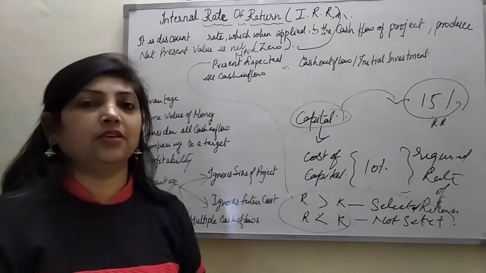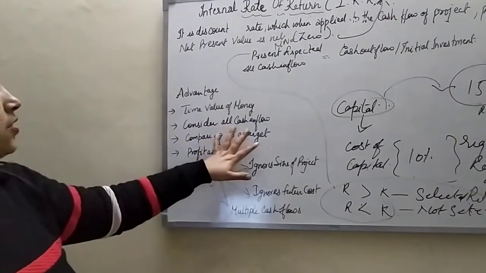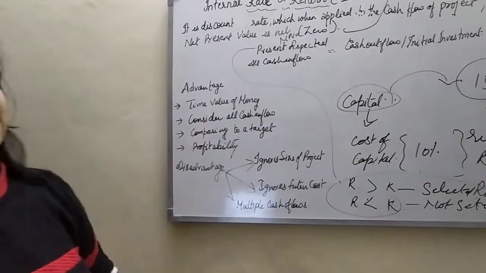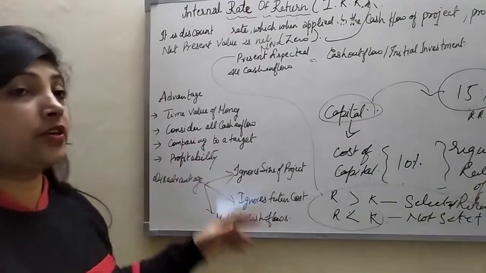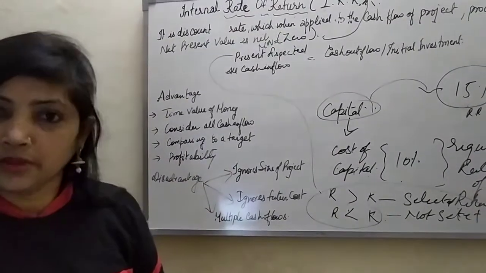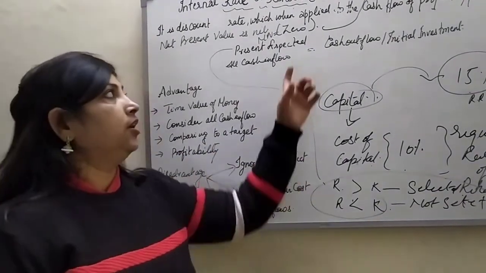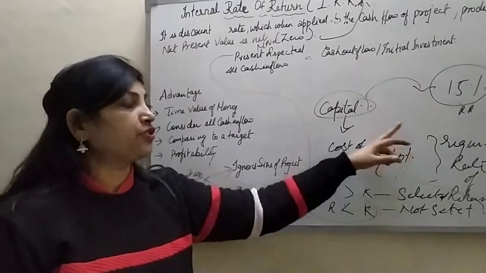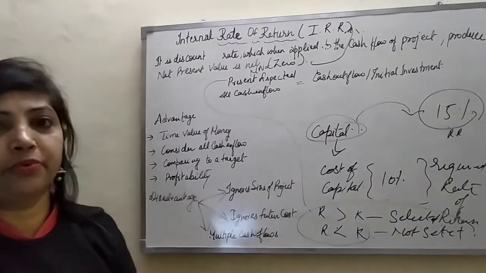That's why we consider the time value of money. Second is that it considers all cash flows. This is the most approachable technique because here we consider all the cash flows which we are receiving in different periods, compared to the target. From that technique, the company mentions an estimated percentage, and from that they are ready to compare the projects.